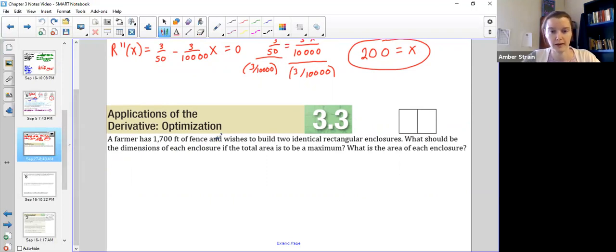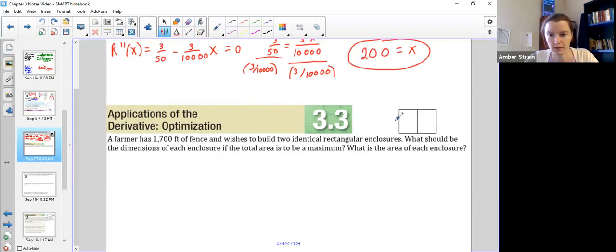So in this first one, we have a farmer. He built this fence. Now it's a little bit weird. Instead of just a regular rectangle, he needed to separate two different kinds of animals or whatever. So he has this amount of fencing to build two identical rectangular enclosures that can share one side of the fencing. So let's label these.